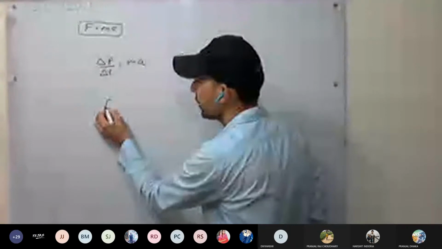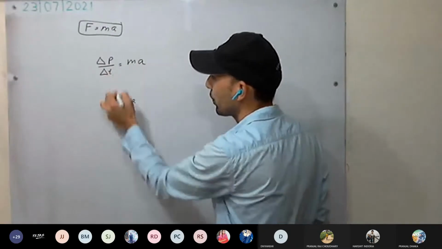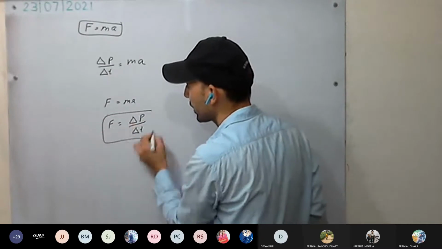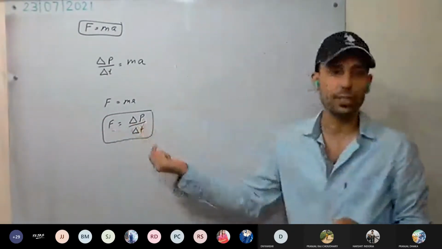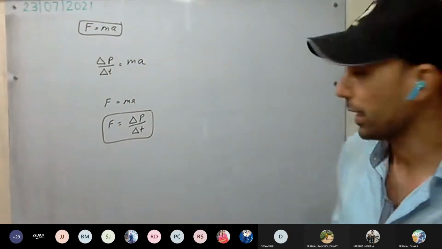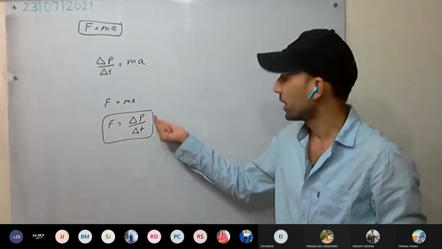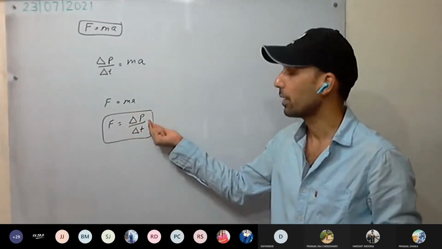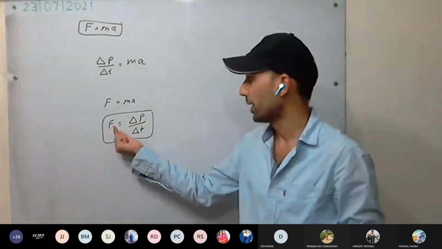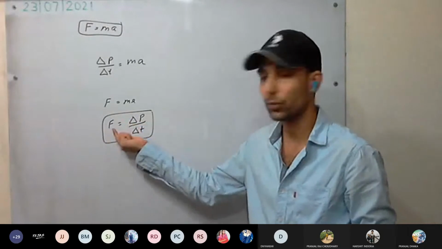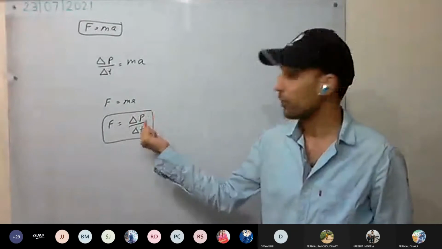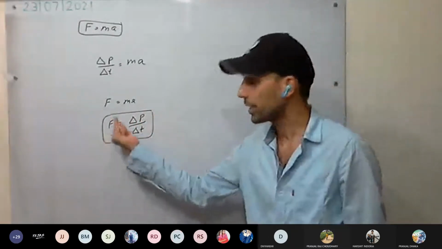And Newton's second law gives F equal to ma. So from this we can say F equal to delta P upon delta T. That is, force is nothing but rate of change of momentum. According to the second law of motion, the rate of change of momentum of a body is directly proportional to the force applied, and in which direction? In the direction of the force.